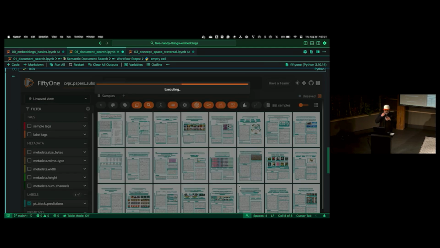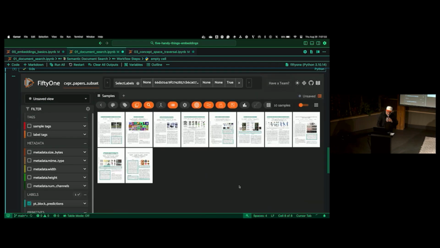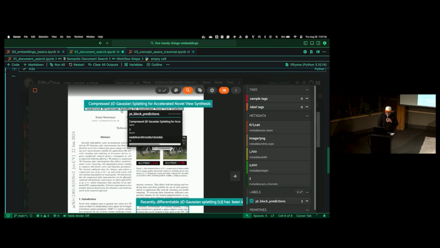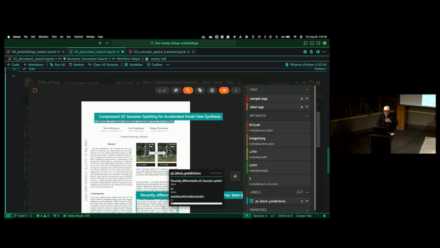And now what we're going to get is the PDF-like images, that front page, but then also the text block which matches that. And so you can see here, we're getting matches. Look, 3D Gaussian splatting, that's great. And then also this paragraph has some type of similarity to that query as well.